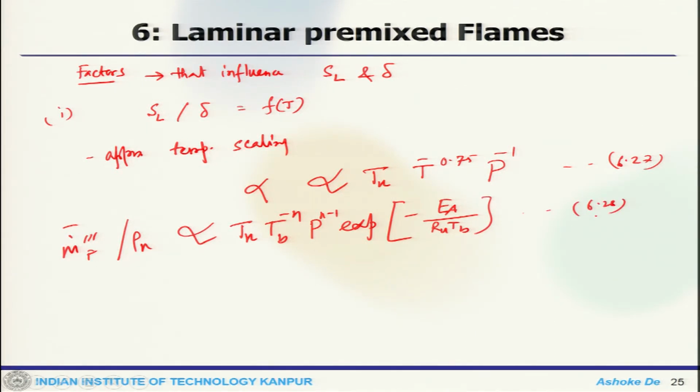So, here n is the overall reaction order and T bar is 0.5 of TB plus TU. So, that is what one can get.